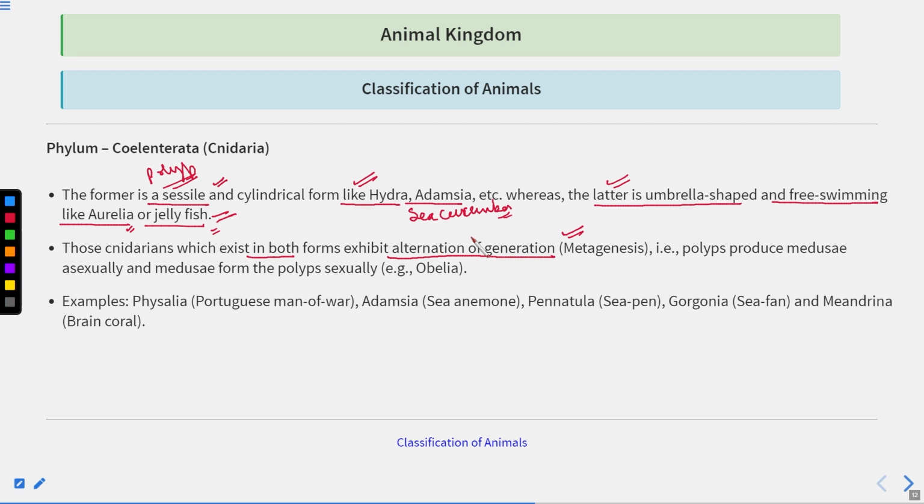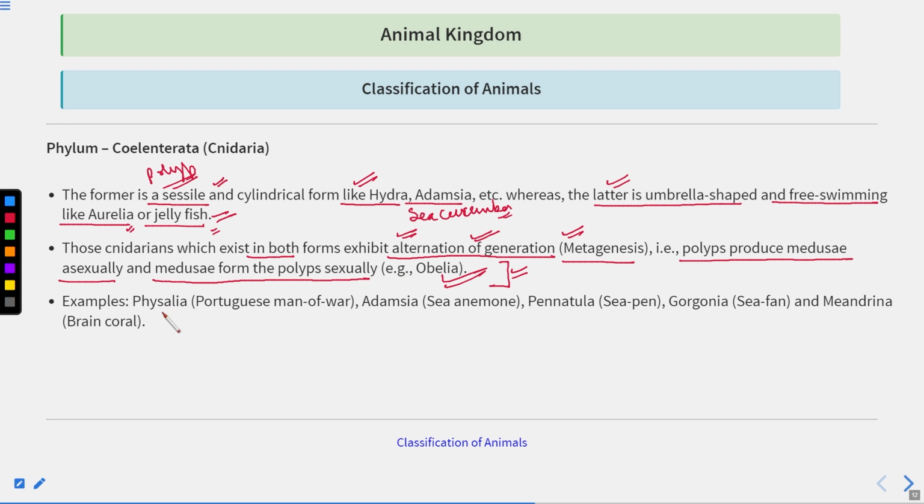So that is the alternation of generation, that is the metagenesis, that is the polyps produce medusae asexually and medusae form the polyp sexually. For example, Obelia. Okay, very unique type of things. So do remember these things, polyp and medusa.